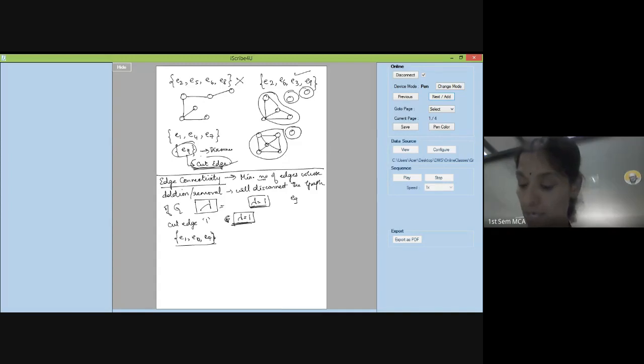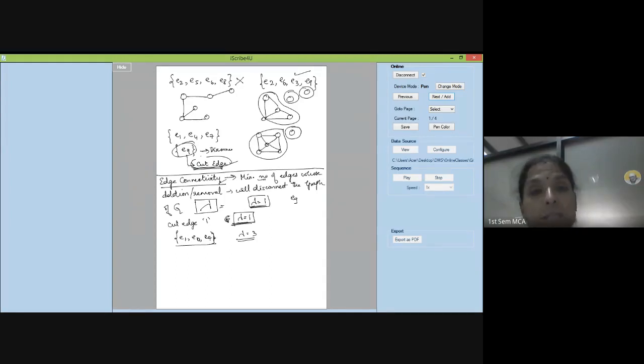This is another cut set which will disconnect your graph. So I can say lambda is equal to 3, because the minimum number of edges that I have to remove in order to disconnect my graph is called the edge connectivity.